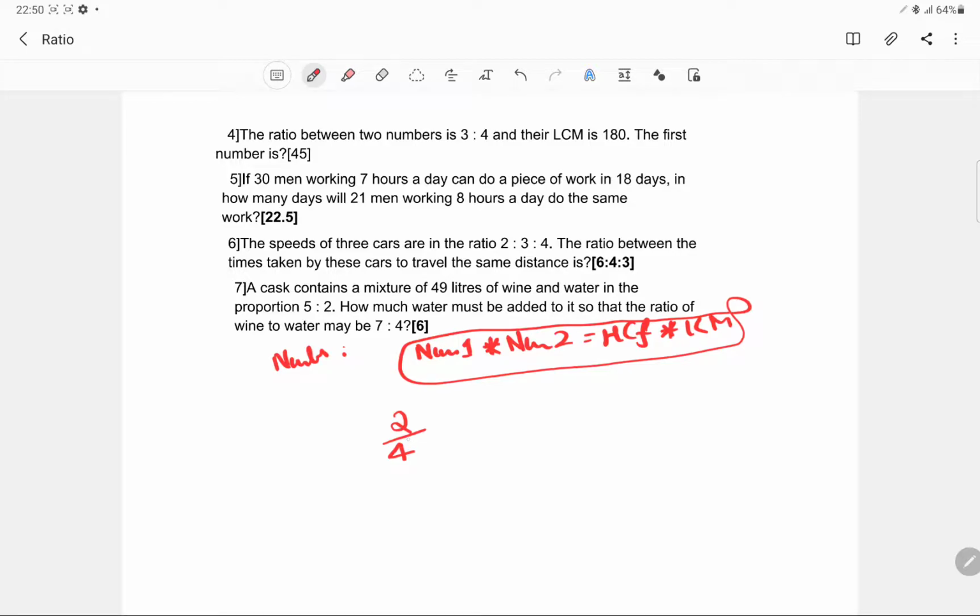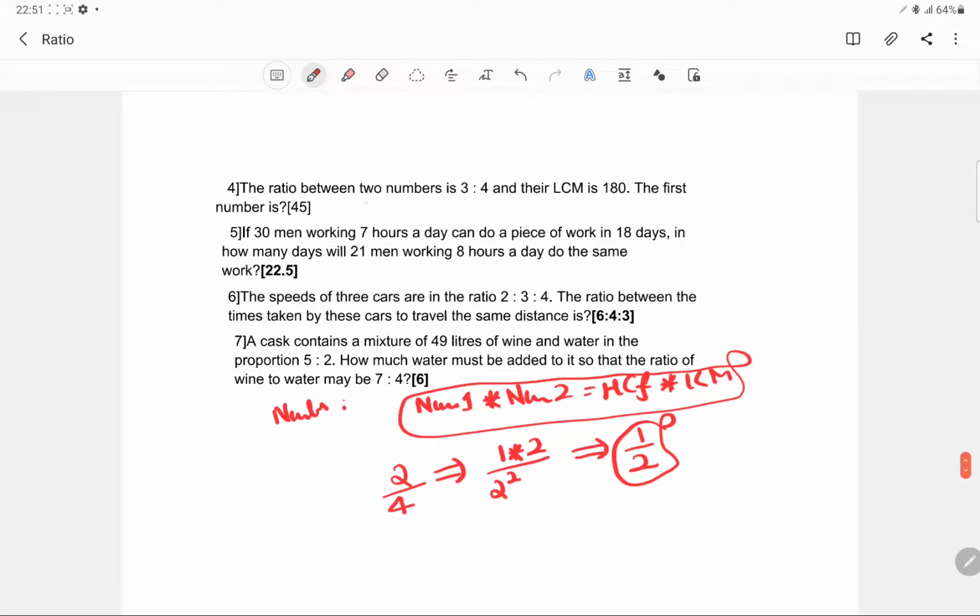For example, 2 was written like 1 by 2 and this was written as 2 square. So their HCF would be 2. Now if you divide by their HCF, then they will always come out to be in the simplest ratio.